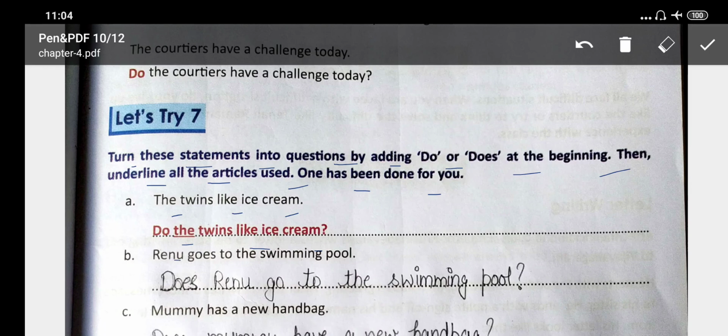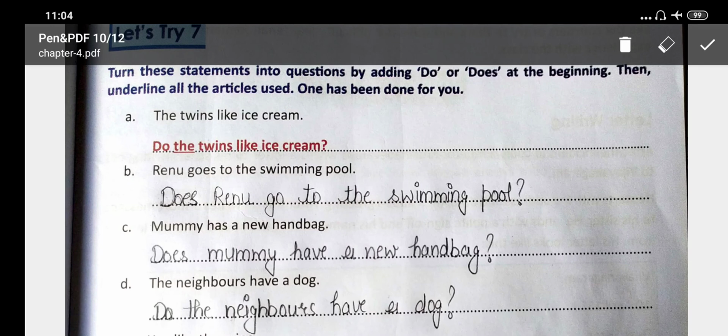Here you can see, Renu goes to the swimming pool. Renu is a singular person. Then you have to add does here. Does Renu go to the swimming pool? Next is, Mummy has a new handbag. Now you have to convert this statement into a question. Does Mummy have a new handbag? So students, you have to do let's try 7. Thank you.